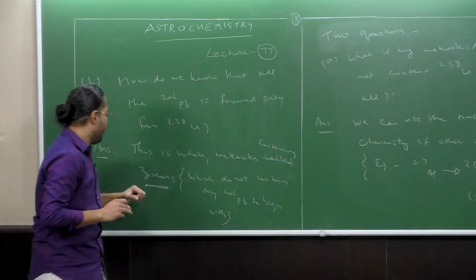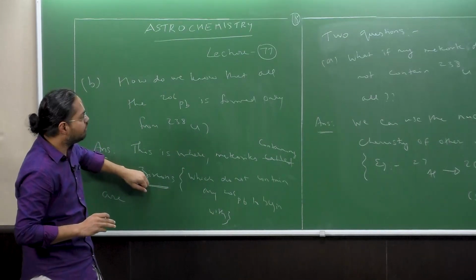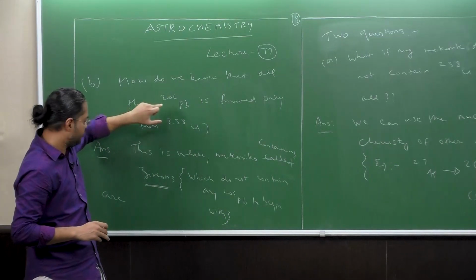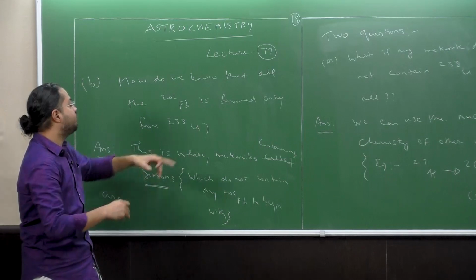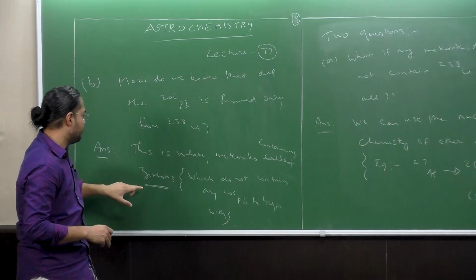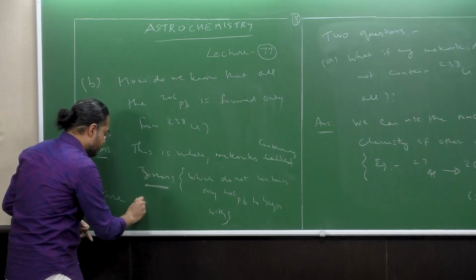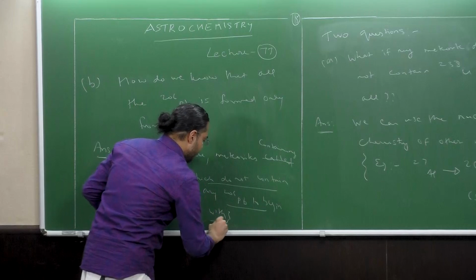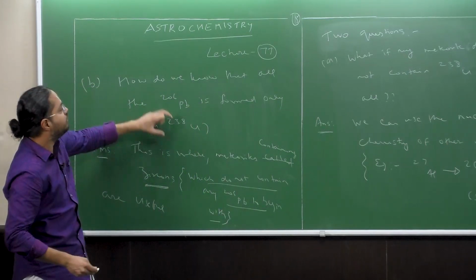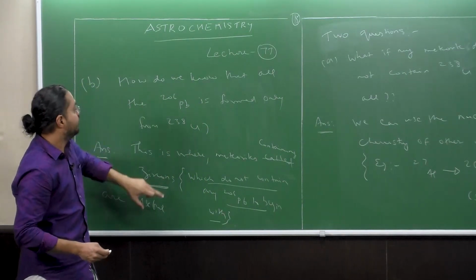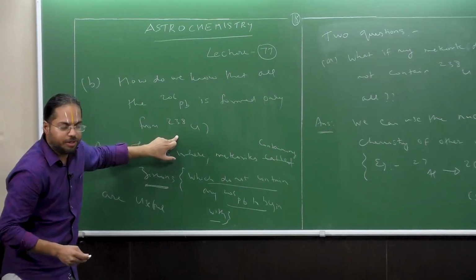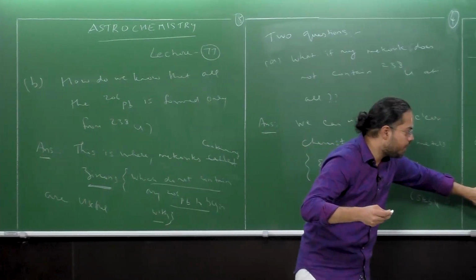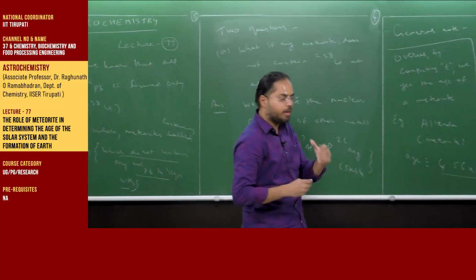But the idea is there are some materials called zircons which with 100% assurance do not have any lead to begin with. So you can analyze the meteorites containing zircons. They do not contain any lead-206 to begin with, and so whatever lead is going to be noticed in it is going to be coming from the uranium-238. Hence, following the nuclear chemistry, you can estimate the age of the meteorite